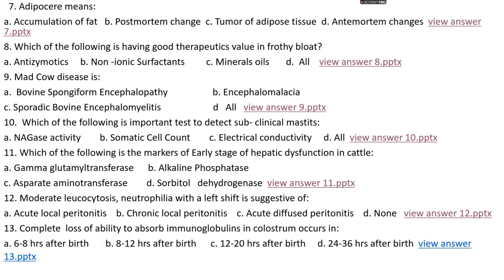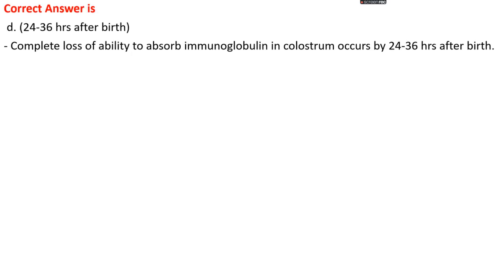Question number 13. Complete loss of ability to absorb immunoglobulin in colostrum occurs in: option A, 6 to 8 hours after birth; option B, 8 to 12 hours after birth; option C, 12 to 20 hours after birth; or option D, 24 to 36 hours after birth. The right answer is option D, that is 24 to 36 hours after birth. A complete loss of ability to absorb immunoglobulin in colostrum occurs by 24 to 36 hours after birth.